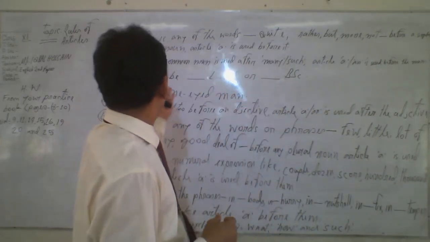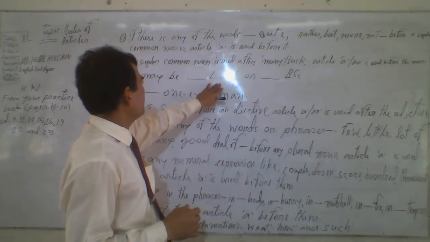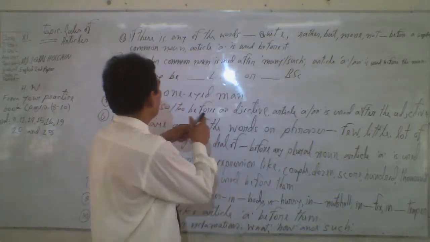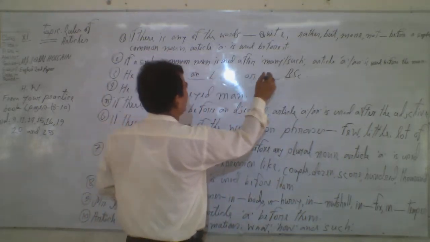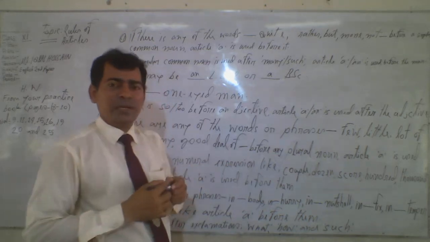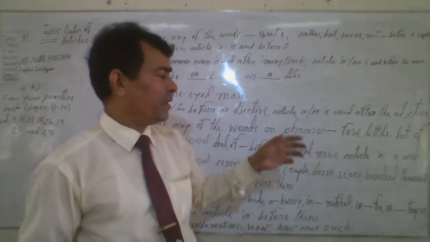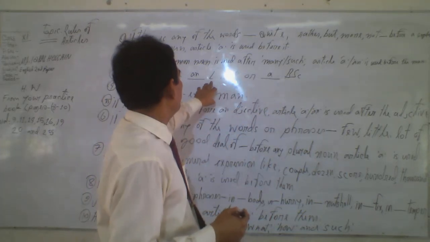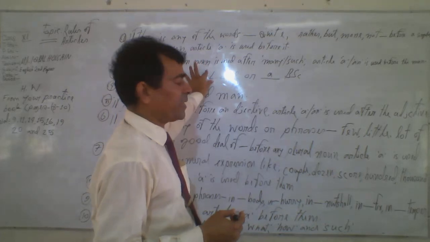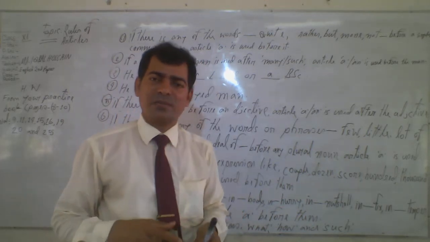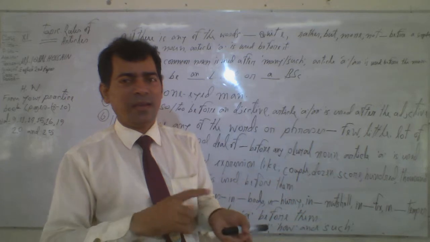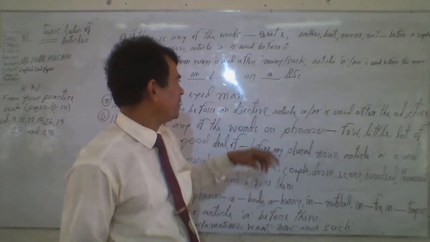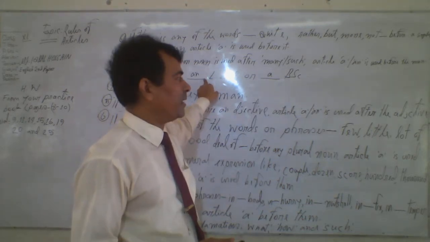So rule number 3, he may be an LLB or a BSc. Here you have to use an before LLB and a before BSc. Why? When we use article a or an before any abbreviation, if the first letter is pronounced with any vowel sound like L, "el", then we need to use article an.